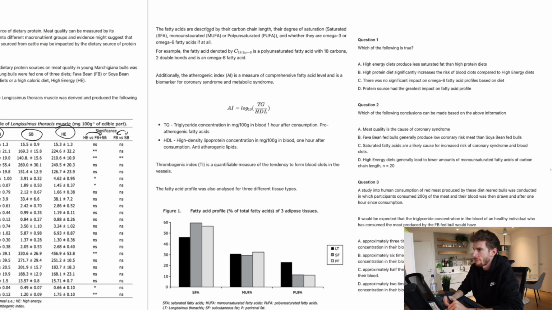Then we've got the fatty acids are described by their carbon chain length, their degree of saturation, whether they're saturated, monounsaturated, or polyunsaturated. If you've done any organic chemistry, you might already be familiar with those acronyms. Otherwise, you might want to note those down. And whether they are omega-3 or omega-6 fatty acids, if at all. For example, the fatty acid denoted by C18:2 omega-6 is a polyunsaturated fatty acid with 18 carbons, 2 double bonds, and is an omega-6 fatty acid.